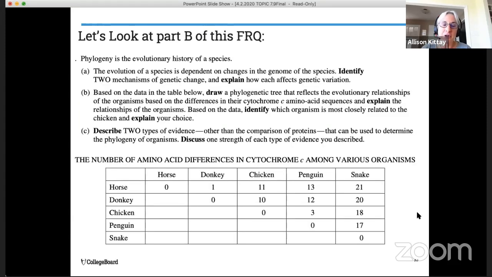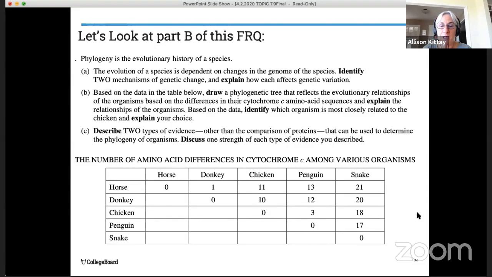And in this particular FRQ, we're only going to look at part B. And I know that in yesterday's lesson, Ms. Pfizer had you take a look at a data table that looked a lot like this. So hopefully you can apply that to this question. So again, the statement that phylogeny is the evolutionary history of a species kind of points us into what we're going to need to do.